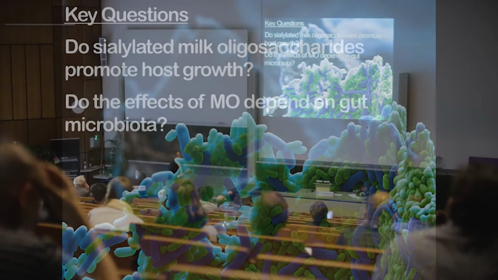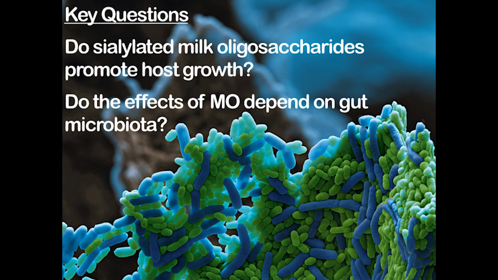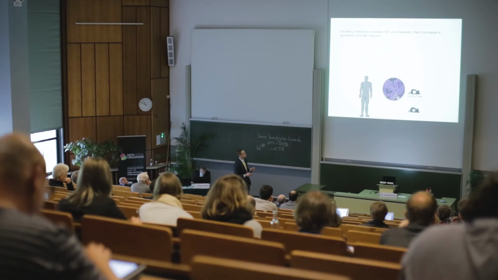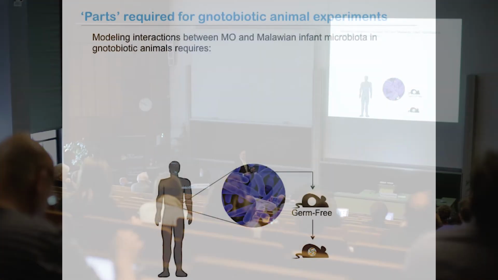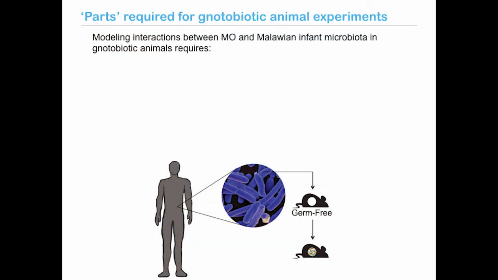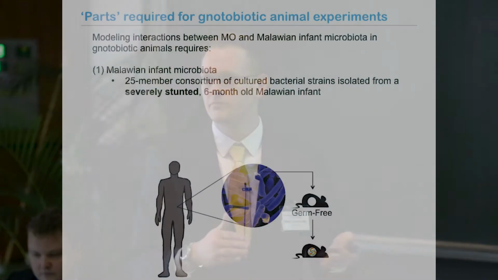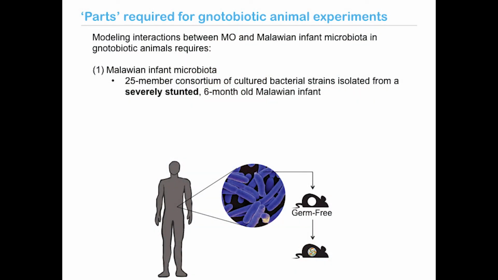So from my own work, I wanted to experimentally address whether sialylated milk oligosaccharides promote host growth, and do the effects of milk oligosaccharides depend on gut microbiota. So again, I turned to gnotobiotics with a couple of small extensions to the model I described to you before. Firstly, I needed a Malawian infant microbiota to serve as the backdrop for these milk oligosaccharide supplementation studies.